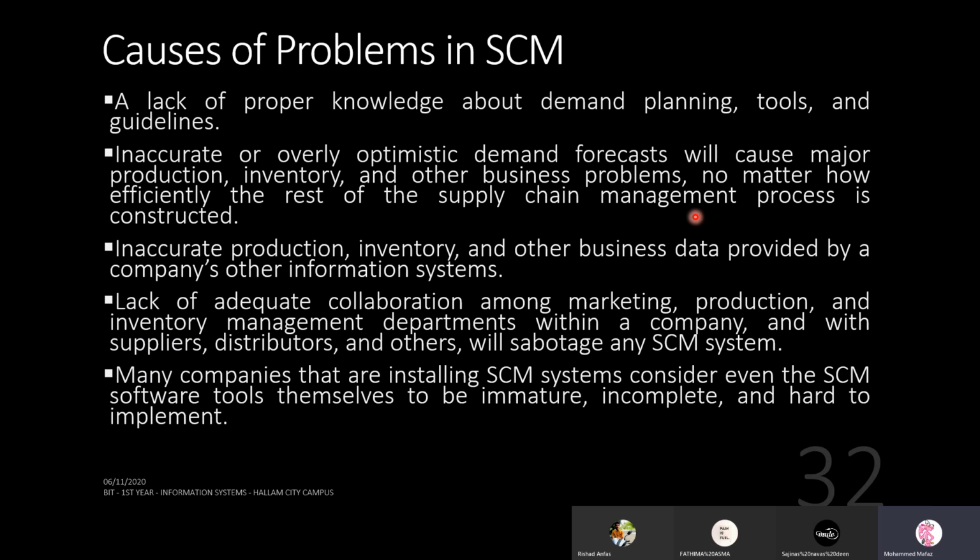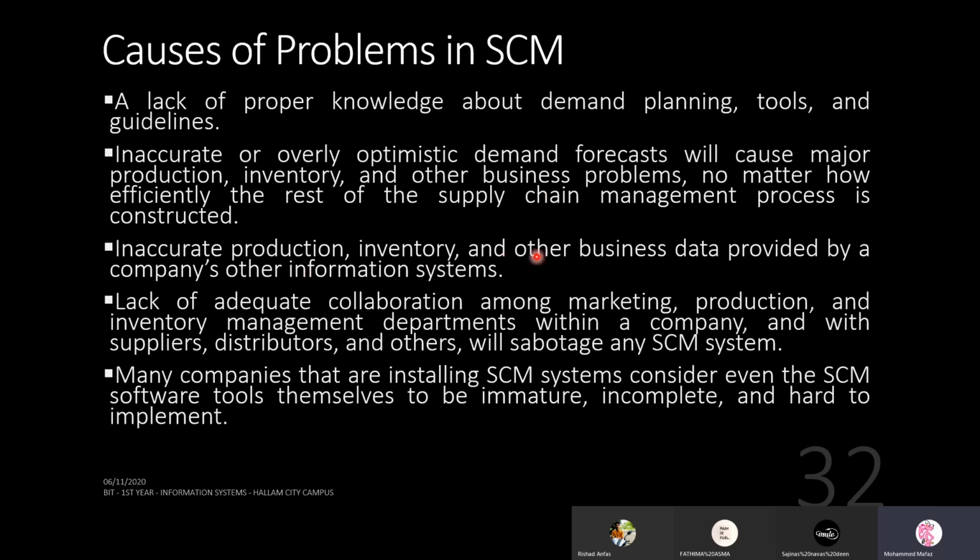So when you're implementing SCM, you will come up with many issues. Why are SCM projects or SCM activities sometimes failing? Why do SCM things fail? Those reasons are given here. Lack of proper knowledge about demand planning tools and guidelines. Inaccurate or overly optimistic demand forecasts will cause major production, inventory and other business problems. No matter how efficiently the rest of the SCM process is constructed, if you have failed in demand forecasts, other things are going to be affected.